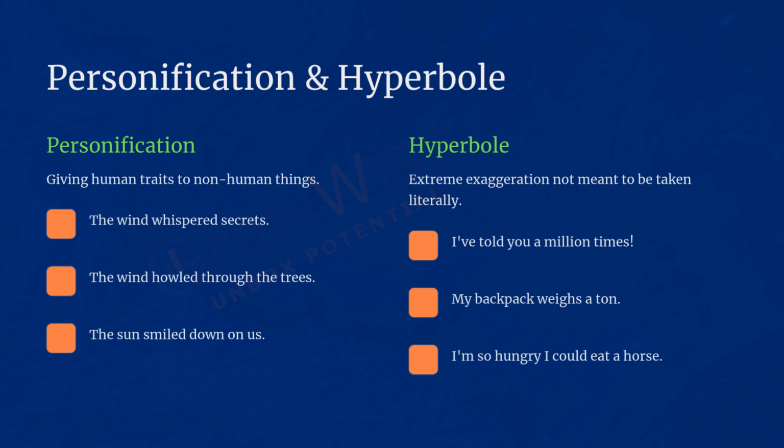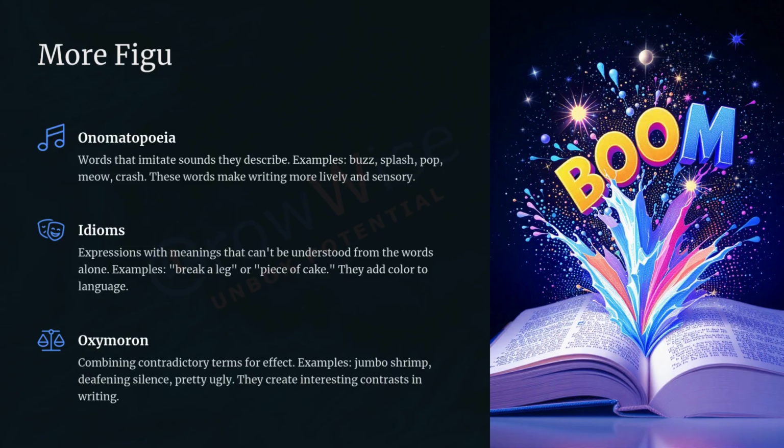Personification. Personification gives human qualities to non-human things, like the wind whispered secrets. Hyperbole. Hyperbole uses extreme exaggeration, like, I'm so hungry I could eat a horse.